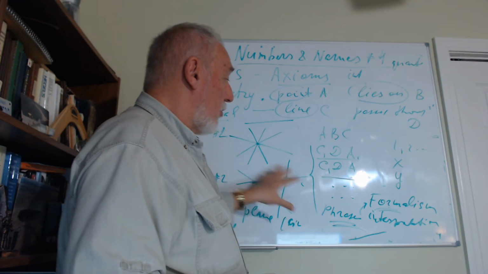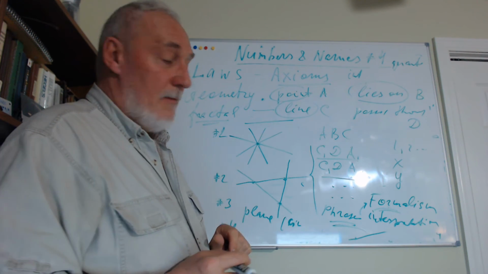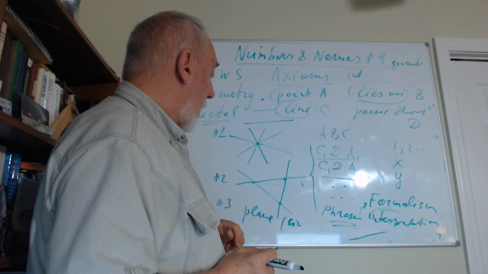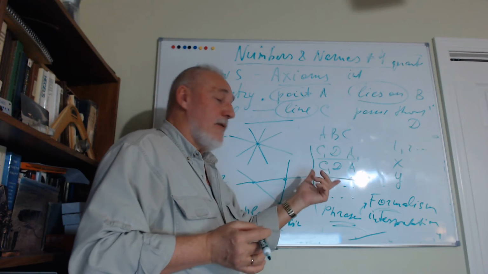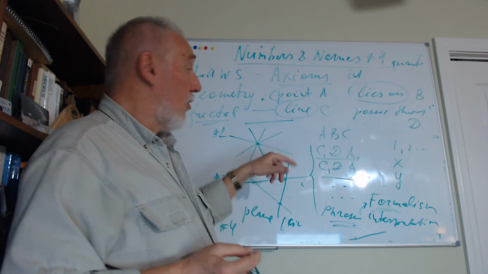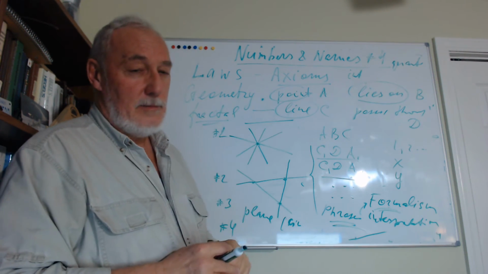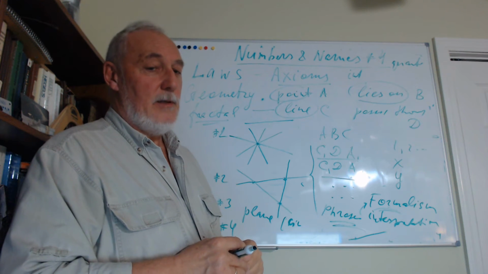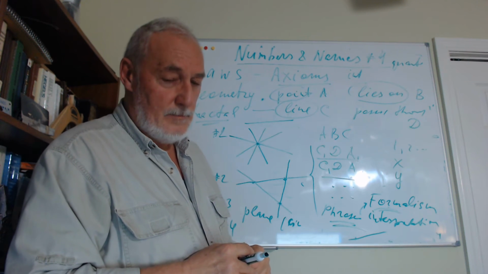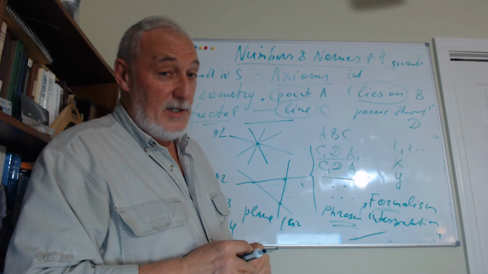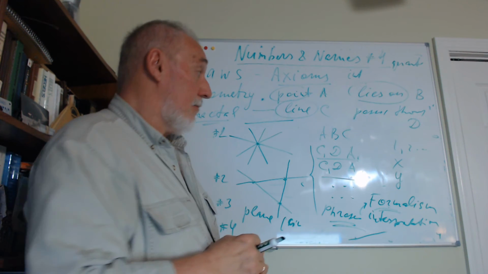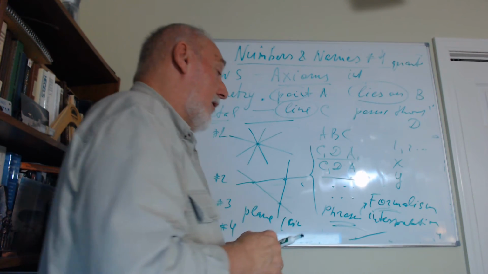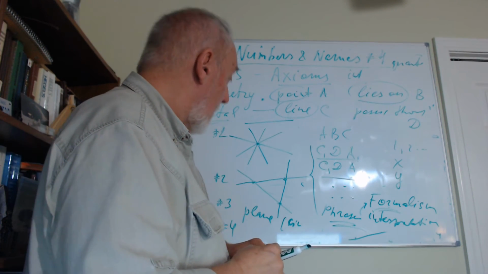So what I want you to really think of is: can you imagine something that satisfies at least some of these axioms, maybe not all, but that is not really points and lines? Something else, like around you. It's not that easy, but I think it's an interesting thing to do.